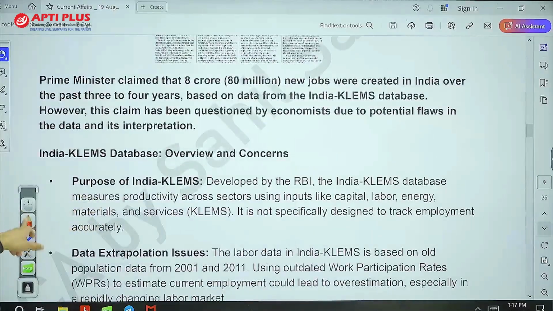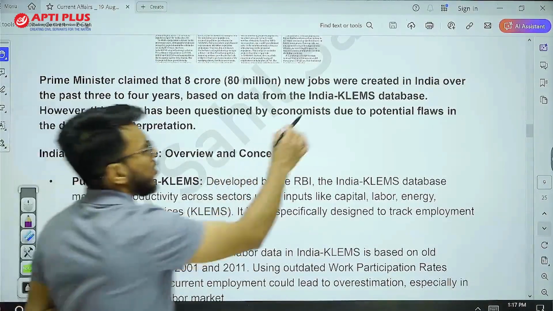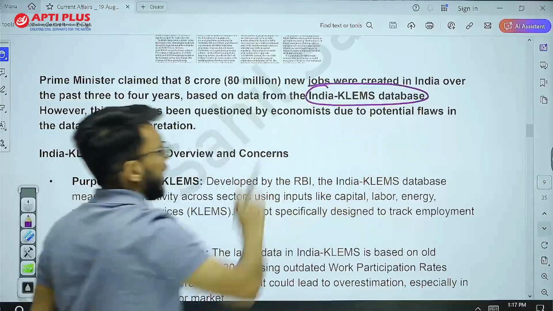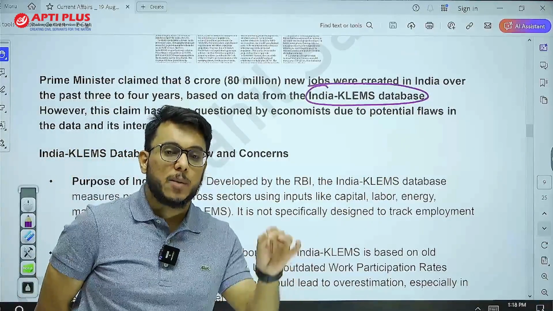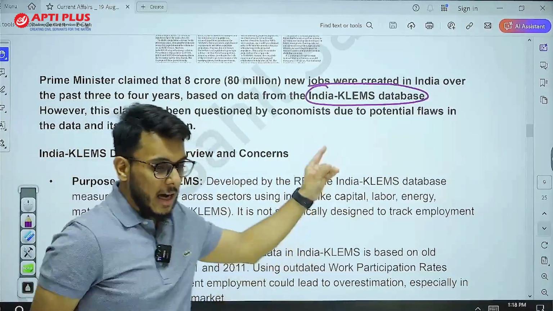The article provides that the Prime Minister made the claim on the basis of the KLEMS database. This KLEMS data is released by the Reserve Bank of India, so this is RBI's data.